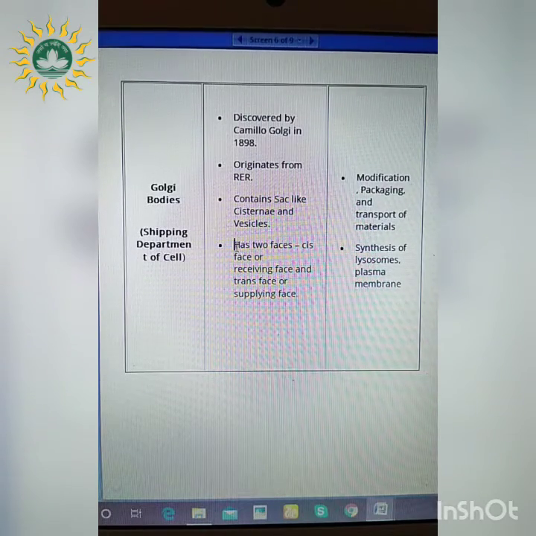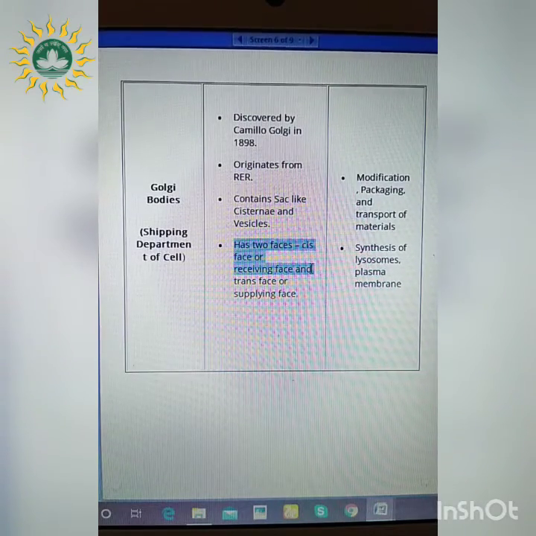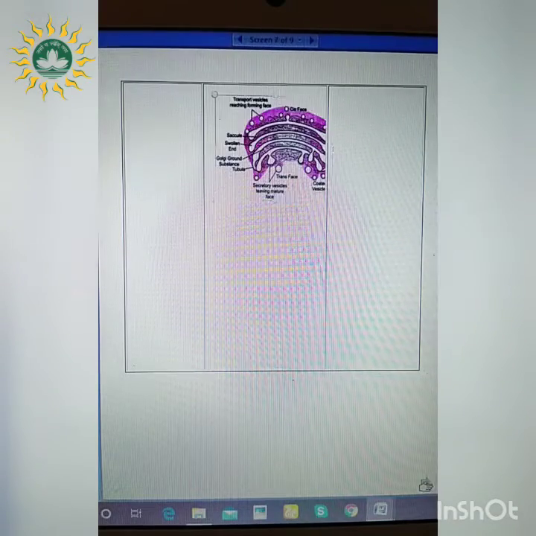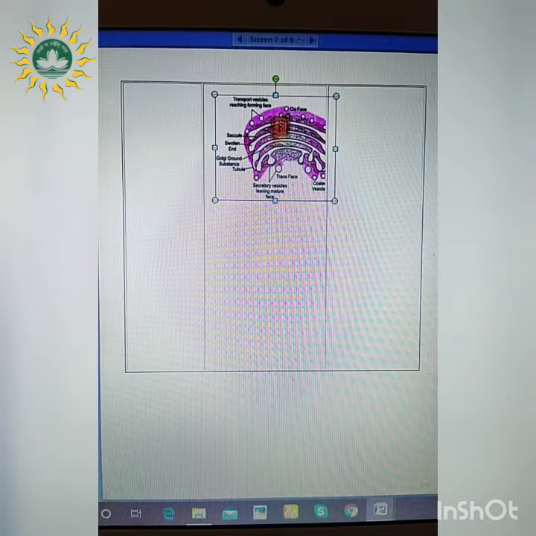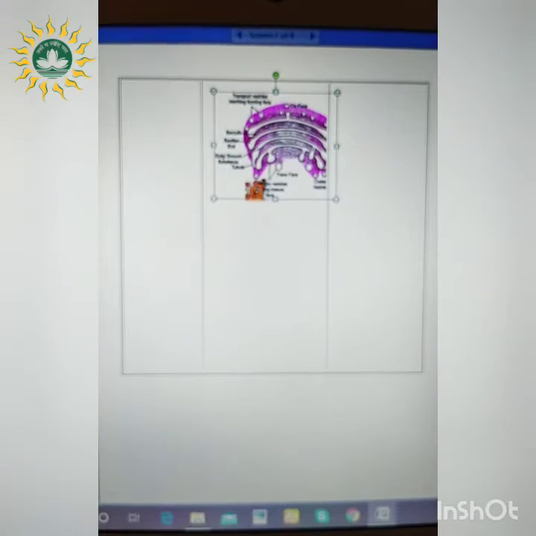And it has two phases, such as the cis phase or the receiving phase, and the trans phase or the supplying phase. Here you can see it is referred to as the cis phase because it is the receiving end, and it is referred to as the trans phase because it is the supplying end. Here the secretory vesicles are also present, which are leaving the mature phase.